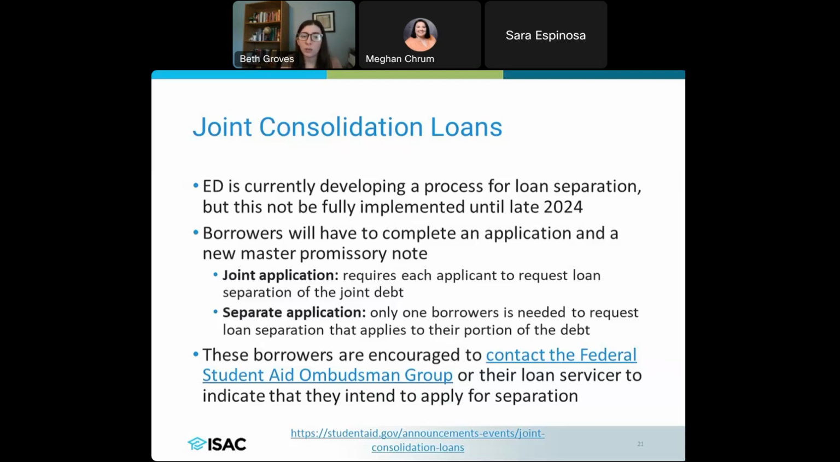We do encourage you, if you have questions, but also just to indicate that you're intending to apply, because again, this full process is not going to be implemented until the end of the year, to contact the Federal Student Aid Ombudsman group or your loan servicer, to talk to them about what those options look like, as well as that you intend to go through this process.